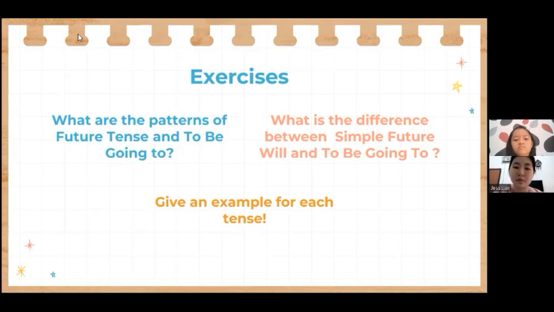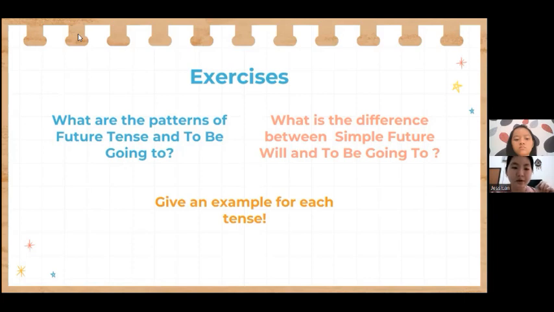For the negative form of future tense will is subject plus will plus not plus verb one or past verb. For the interrogative form of the future tense will is start will plus subject followed by verb one or past verb. Don't forget the question mark.